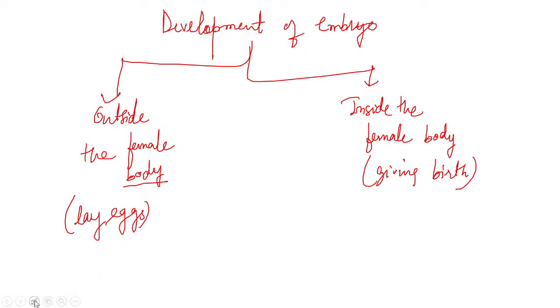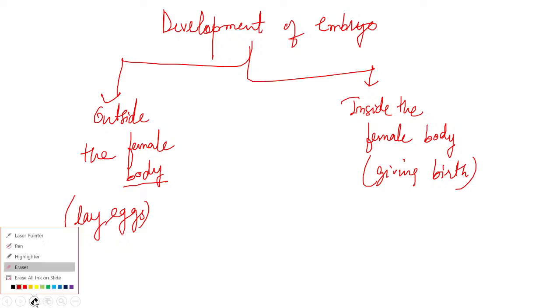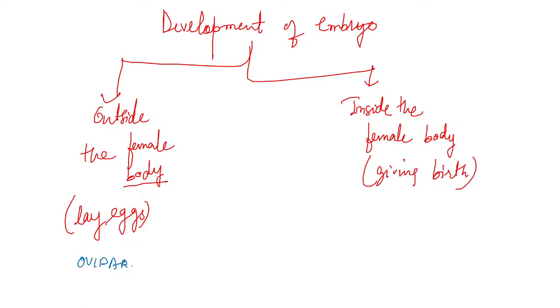Sorry, the first one, laying eggs, is known as oviparous. And this, giving birth, is known as viviparous, which we have already discussed in this session, but I'm clearing you again.